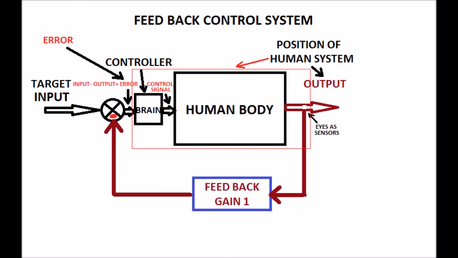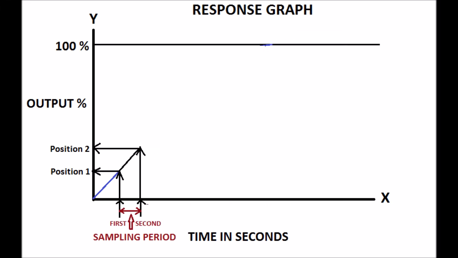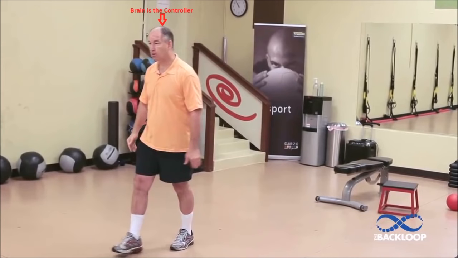Depending upon the error signal only, the brain produces the control signal at each instant. The time elapsed between one instant to another instant is normally called the sampling period. The brain is the controller within the human system, and produces the control signal. The signal is sent to the human body,